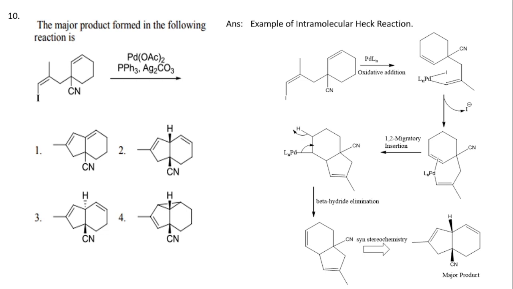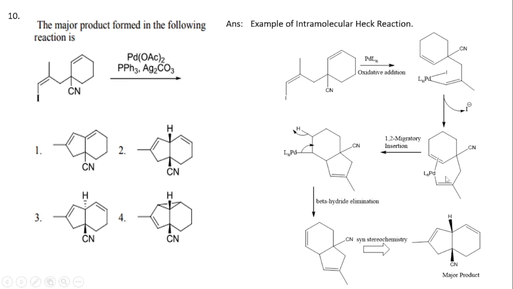So here palladium is bonded with iodine, that is halide, and this whole carbon chain. Then it undergoes iodide elimination. So this double bond will undergo eta two bonding with this palladium ligand.